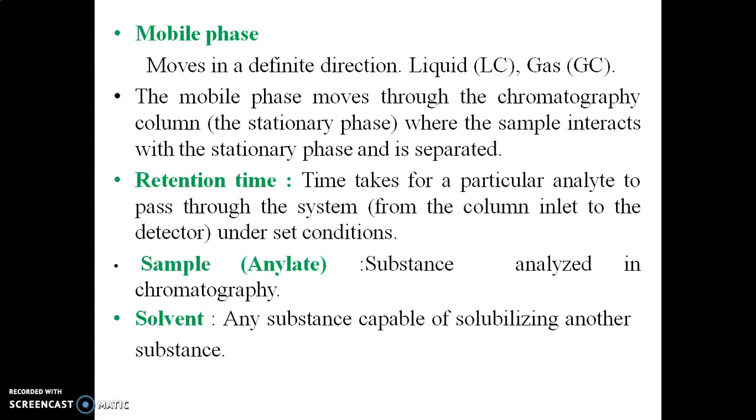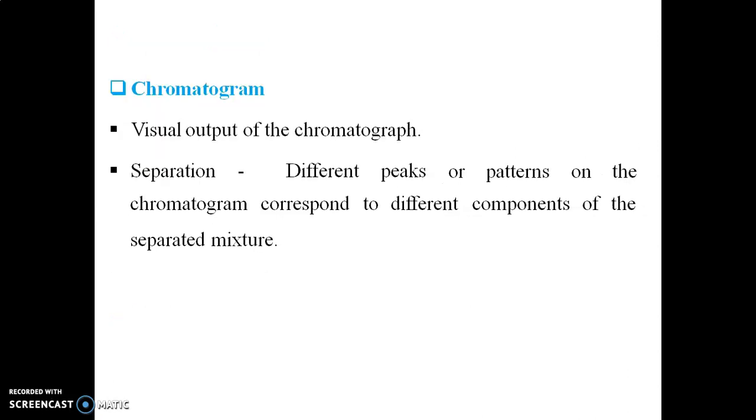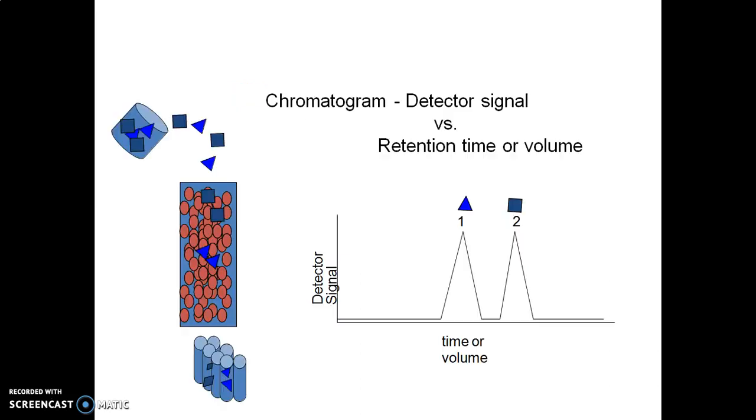Solvent means any substance capable of solubilizing another substance. So what does chromatogram mean? In the case of chromatography, it is a visual output of the chromatograph. We can say that different peaks or patterns on the chromatogram correspond to the different components of the separated mixture. That we can say is a chromatogram.